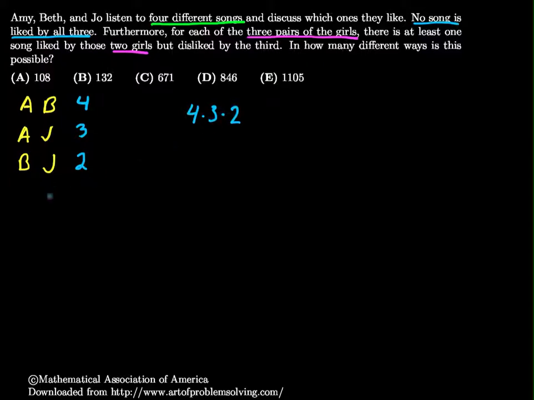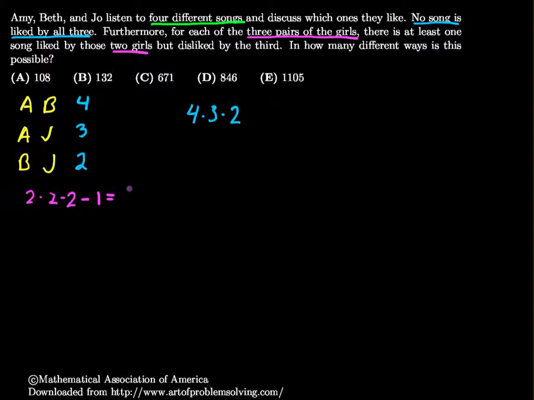After this, we have a certain number of options for the final song, for how many people like it. The song can be liked by Amy, liked by Beth, and or liked by Joe, but not all 3. So this last song has yes or no for Beth, yes or no for Amy, and yes or no for Joe, but not all 3.